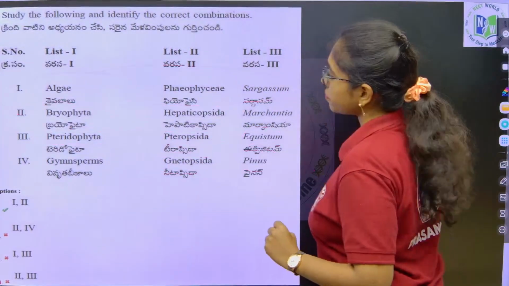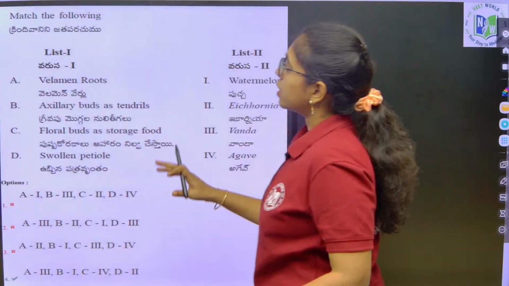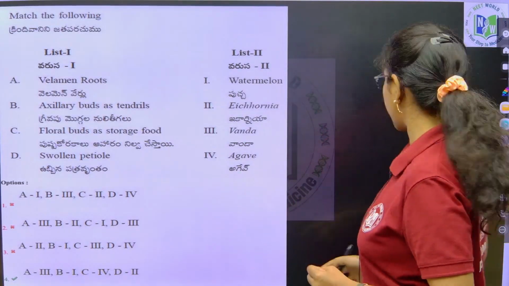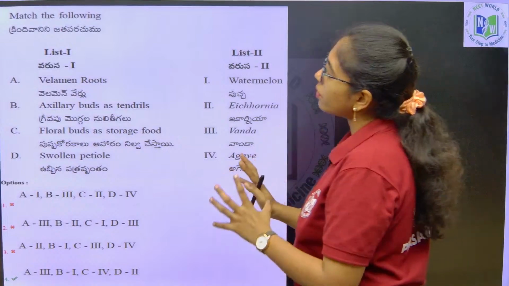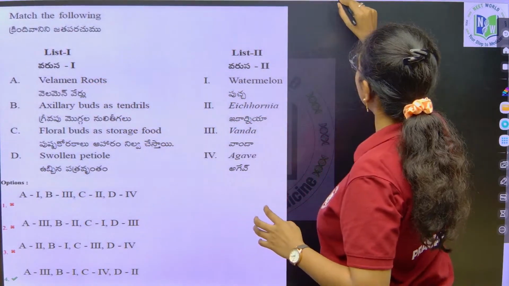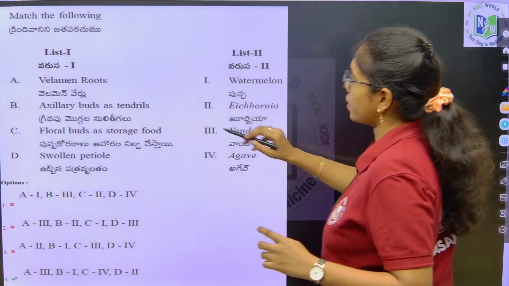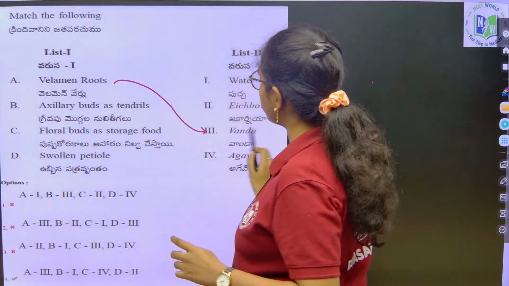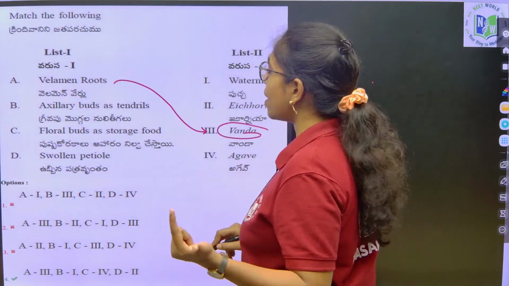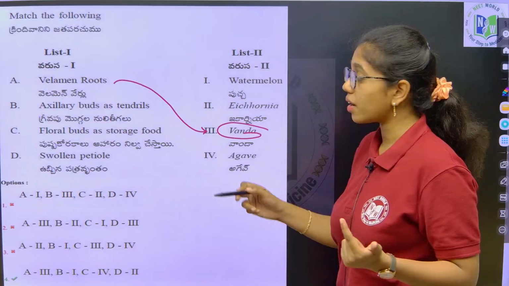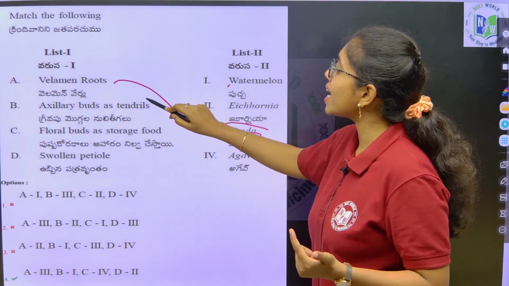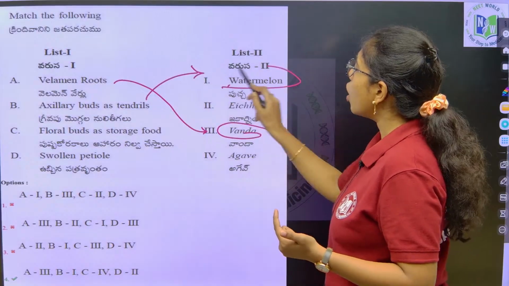Next. This question is from morphology of flowering plants again. A very interesting question. Velamen roots, you can observe these in epiphytes like Vanda. Axillary buds as tendrils, this you see in modification. Which modification? Stem tendril modification, that is watermelon.